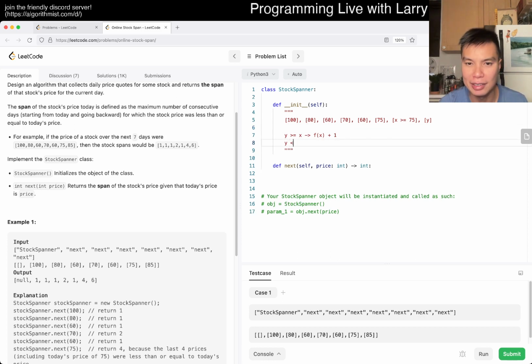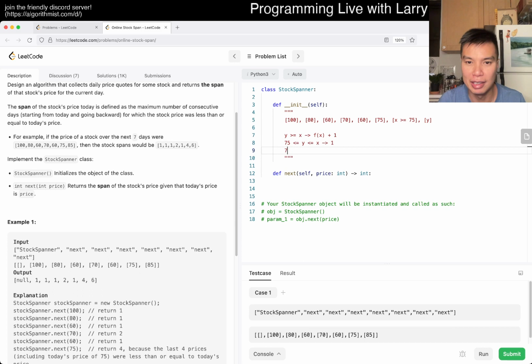If y is between those, then what happens? This is just 1 again, because the streak ends. And what if y is less than 75? Again, because of how numbers work and the transitive property, this is also 1. So that means in this case, we don't ever need to know that 75 existed. That is my point. So with that, we are able to reconstruct the stack idea.